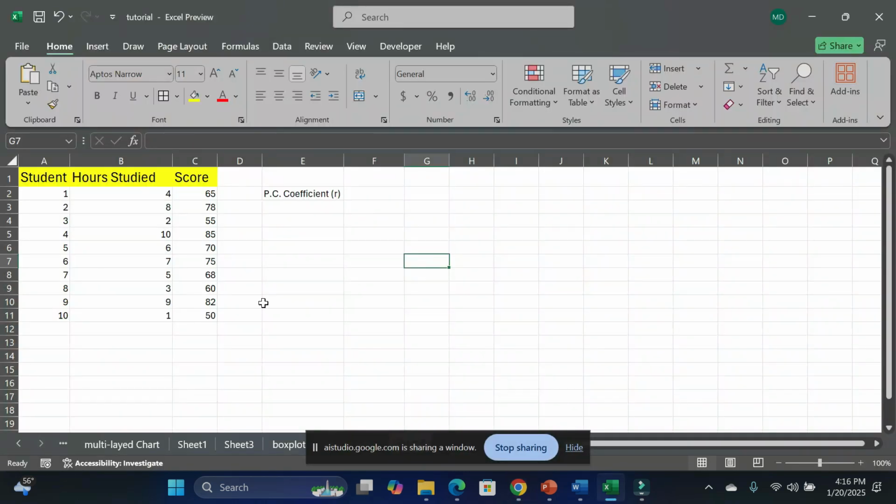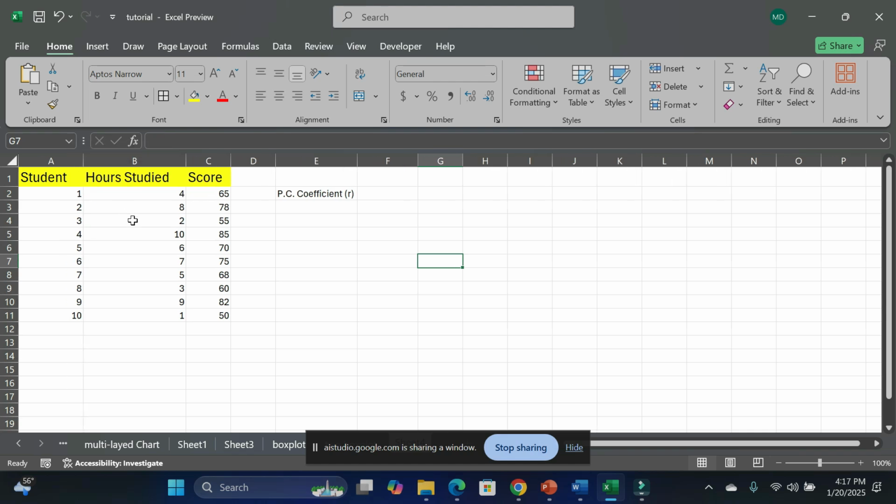So here we are. So let me know what you are looking at right now. Okay, so you would like me to tell you what I'm looking at right now. I'm currently looking at an Excel spreadsheet. It has two columns labeled student hours studied and score. There are 10 rows of data, and the first column appears to represent the hours a student studied, while the second is their score. There is also a cell with the label PC coefficient, R. Is there anything else you would like to ask about this spreadsheet?